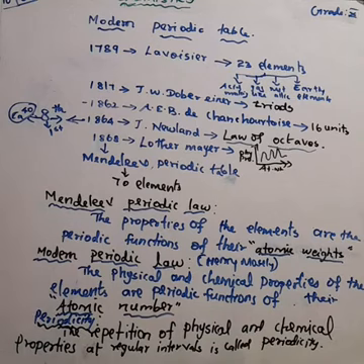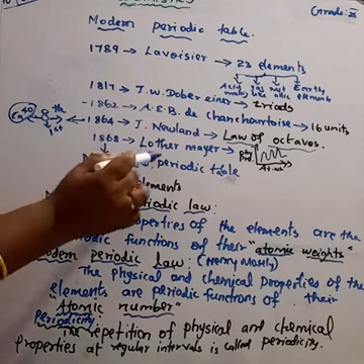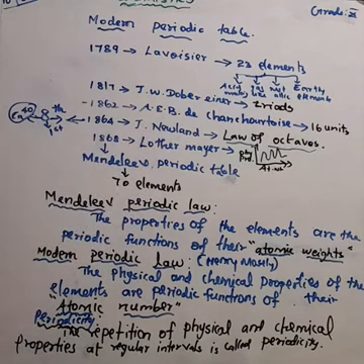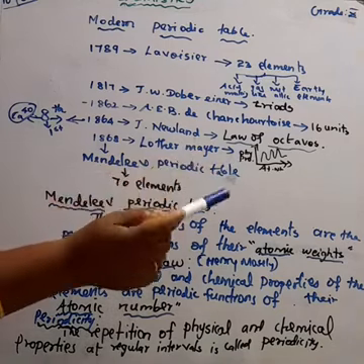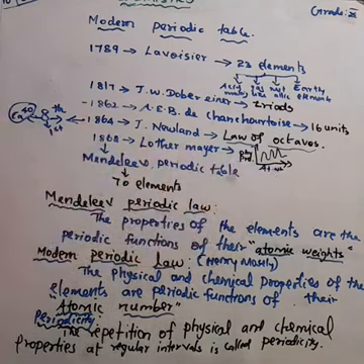After that, in 1868, Lothar Meyer arranged the elements depending upon their physical properties and in increasing order of their atomic weight.